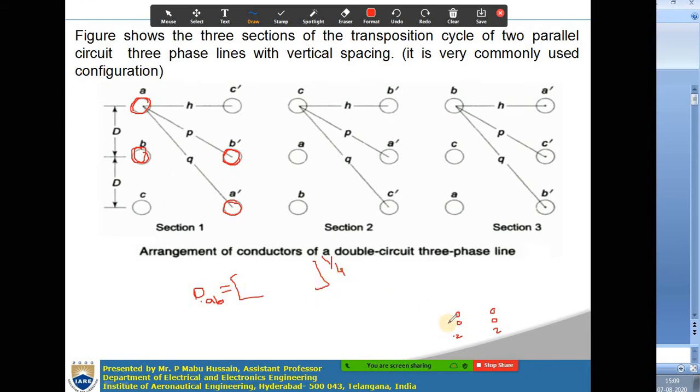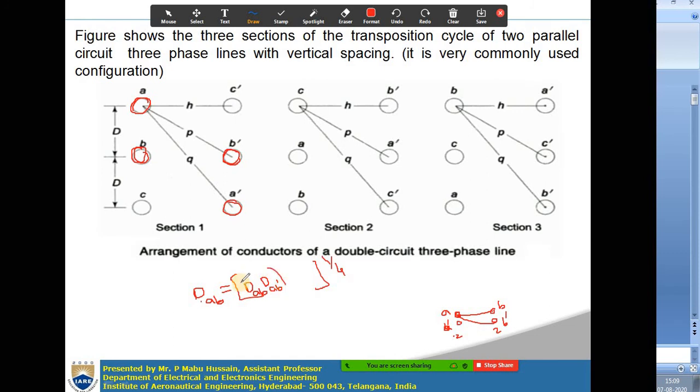Now you have to take the mutual distances. Suppose this is A, this is A dash, and this is B, this is B dash. Mutual distances in the sense from conductor A in this phase to the other phase, these distances you have to consider. That means Dab and Dab dash. The product is Dab into Dab dash.